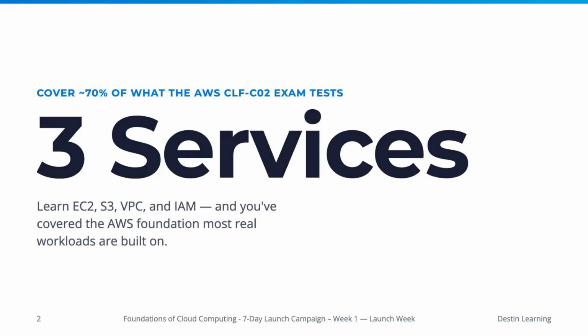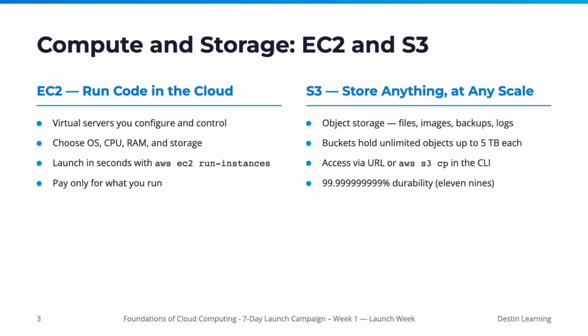Welcome to this foundational chapter. Our focus today is on mastering just 3 core AWS services, EC2, S3, and IAM, along with an introduction to VPC. By understanding these key components, you'll cover approximately 70% of what the AWS CLF-C02 certification exam tests, and more importantly, you'll grasp the essential AWS building blocks upon which most real-world cloud workloads are constructed. Let's begin by exploring compute and storage with EC2 and S3.